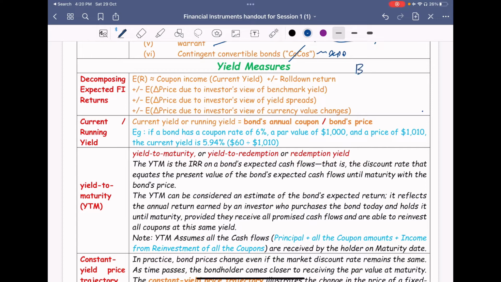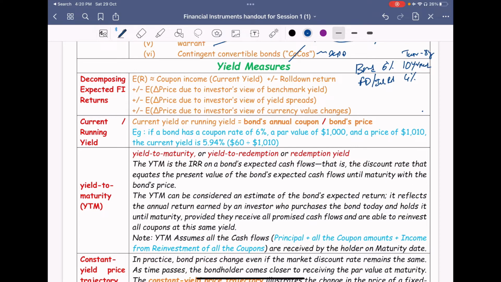You bought a bond at 6%, and in the market, the interest rates people are getting have fallen down to 4%, and your bond is for 10 years already. The tenor, the balance period, is around 8 years. That is the maturity period. The total period of the bond is 10 years, and the balance period is 8 years.